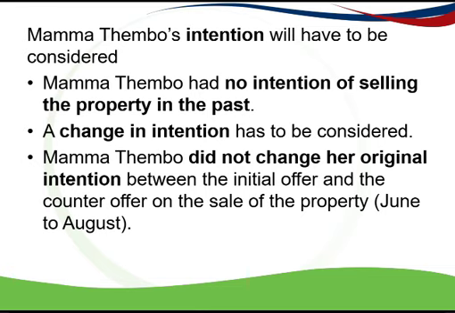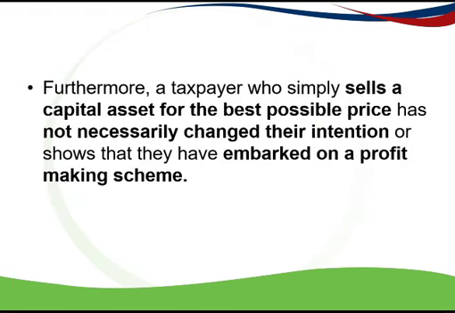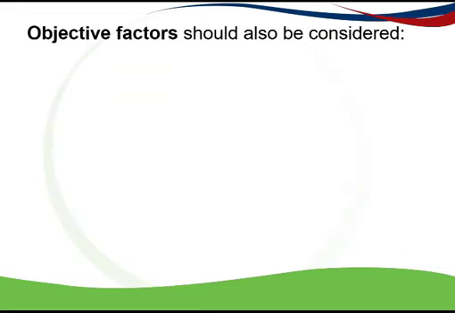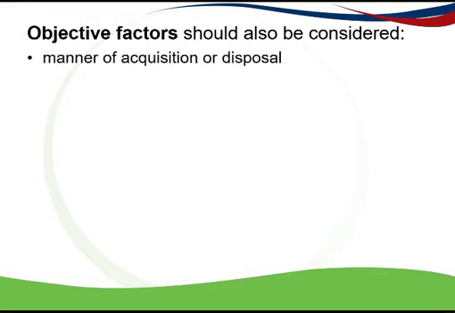purchasing the asset, the initial offer, and the counter offer on the sale of the property. Also, just because she sells it for the best possible price doesn't mean that she's changed her intention, and it also doesn't show that she's embarked on a profit-making scheme, which would then make the receipt of a revenue nature. So it would appear that her intention is of a capital nature, and therefore we need to also look at the objective factors. There's quite a lot of objective factors, so you can just pick one or two where the information is available in the question.